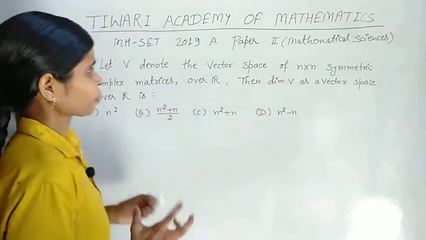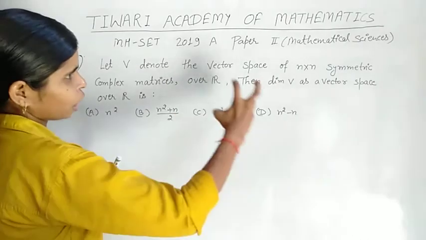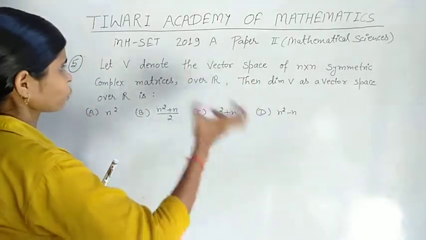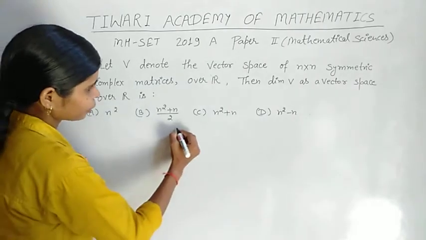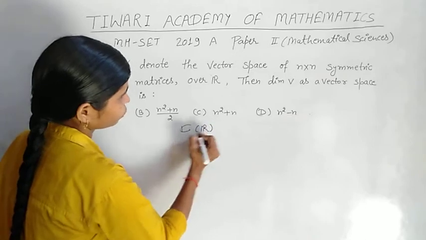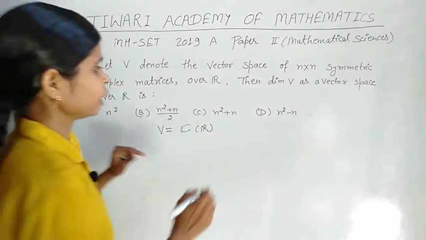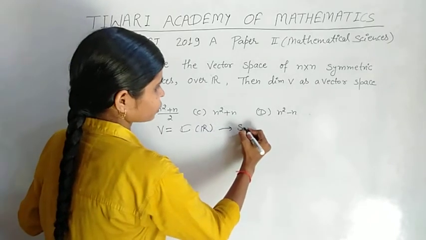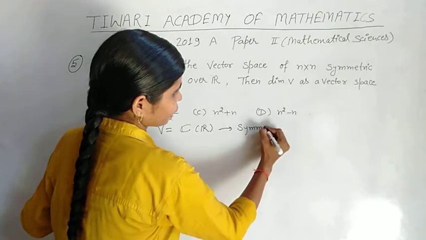Okay, V is the set of symmetric matrices with entries in C over R.